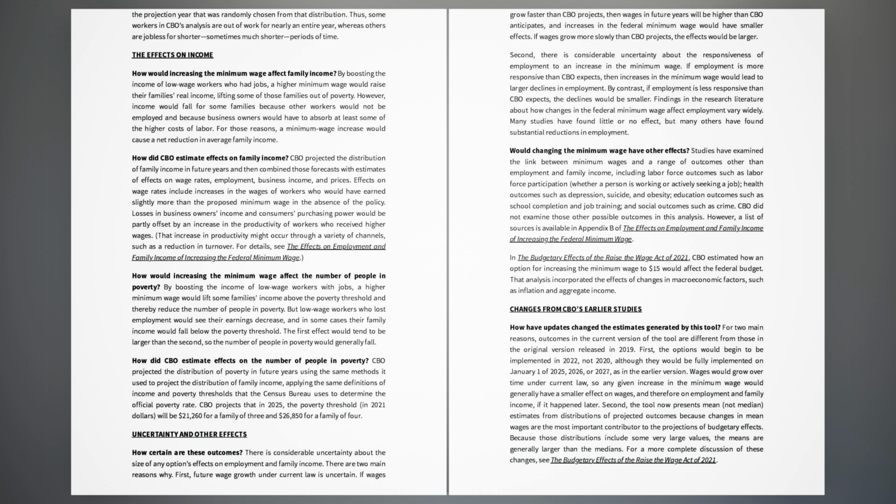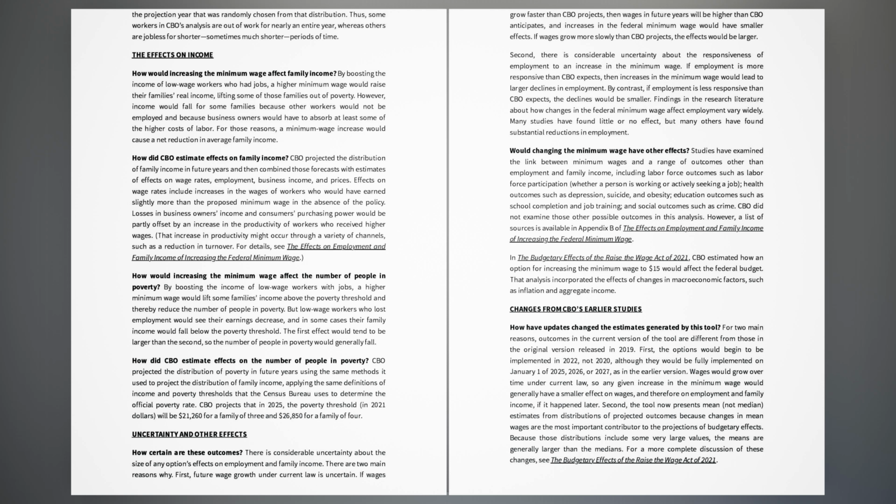Would changing the minimum wage have other effects? Studies have examined the link between minimum wages and a range of outcomes other than employment and family income, including labor force outcomes such as labor force participation, whether a person is working or actively seeking a job, health outcomes such as depression, suicide, and obesity, education outcomes such as school completion and job training, and social outcomes such as crime.